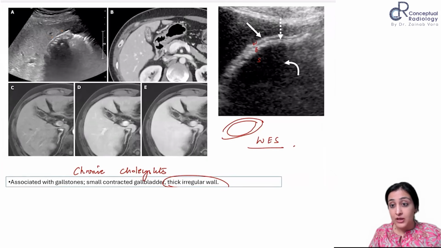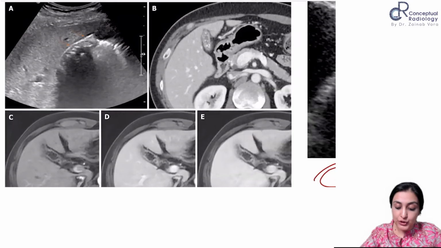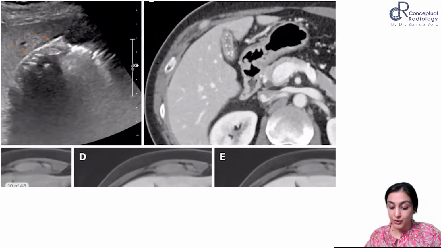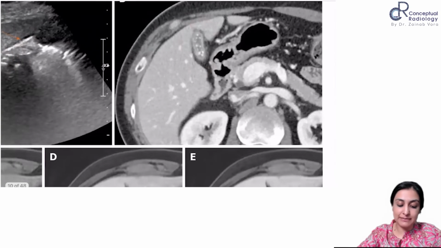All right. We will look at the cases. Okay, we'll just keep building it up. So here you can see how there is again a wall echo and then you can see the shadow. Same patient's CT, you can see multiple stones, right? You can see multiple hyperdense stones here and a small contracted gallbladder.